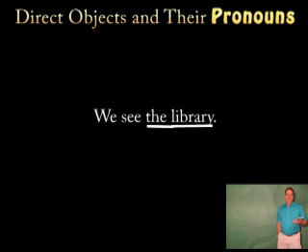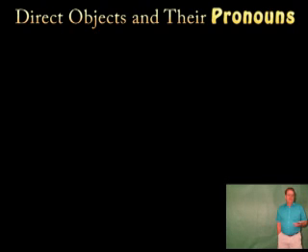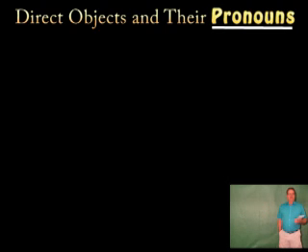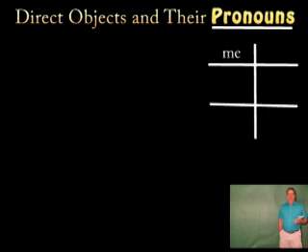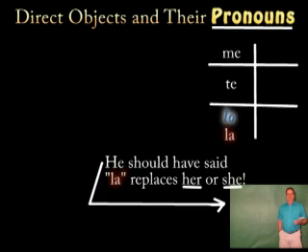Sometimes it is easier to replace the direct object in a sentence with a direct object pronoun. The direct object pronouns are me, myself, te, you or yourself, lo replaces him or it, masculine, la replaces him or it, feminine.